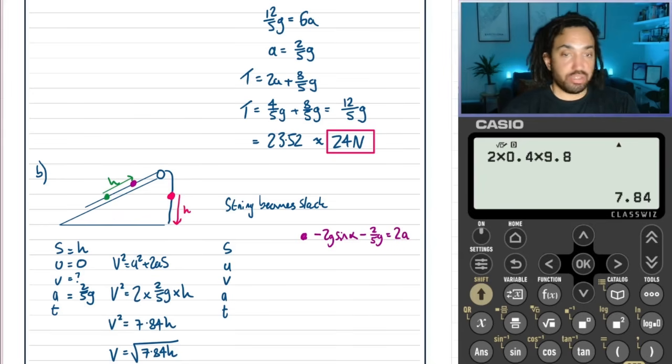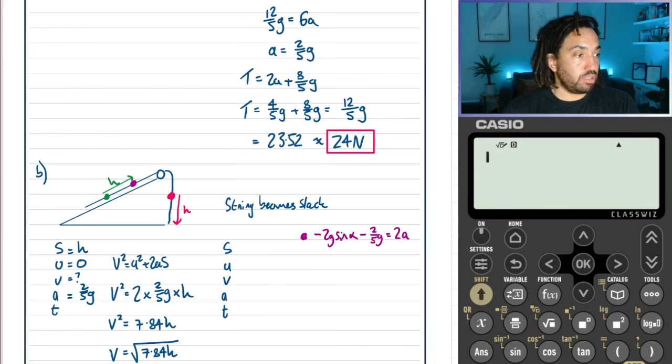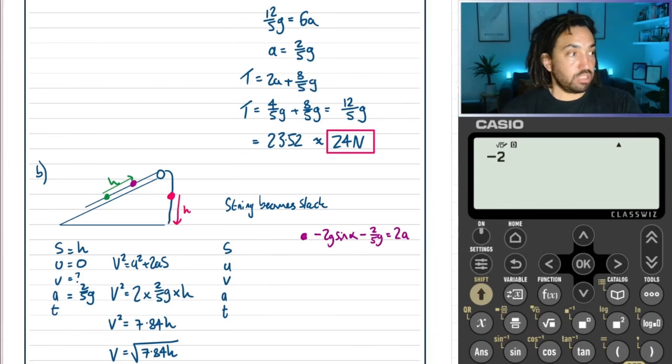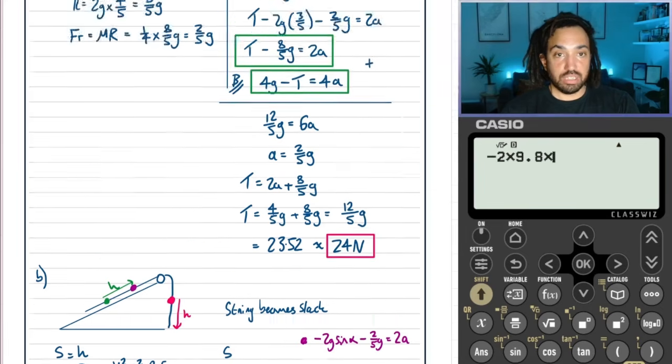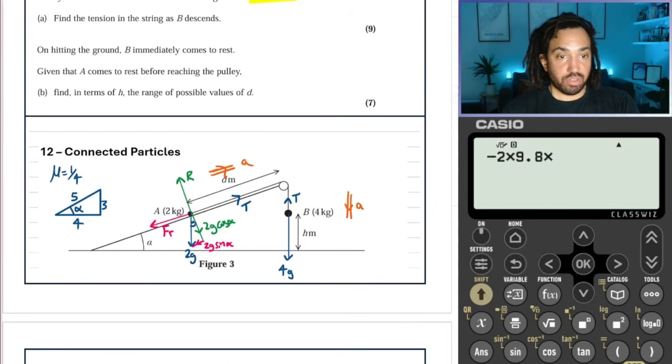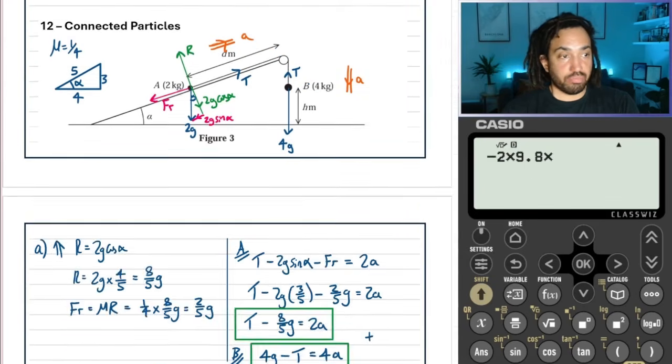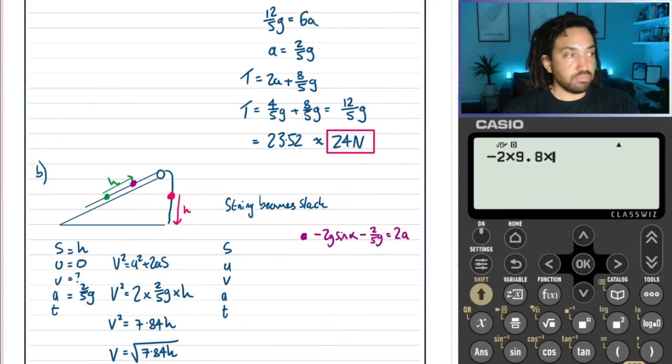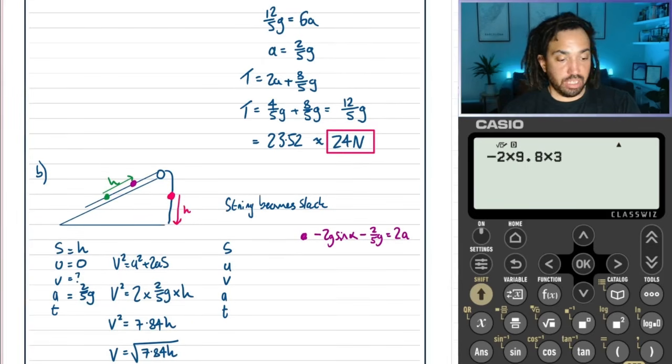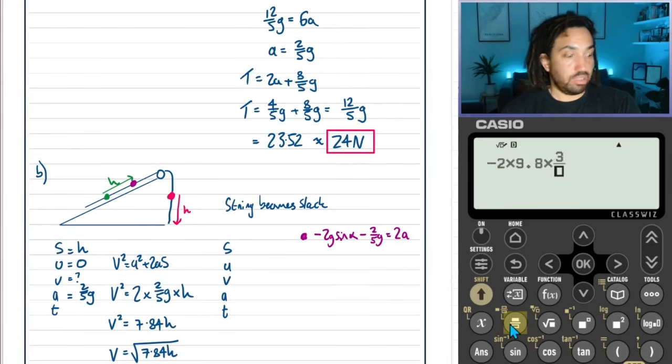Okay, so we could do minus 2 times g times sine of alpha, which was 3/5, so that's 3/5, and then minus 2/5 of g.